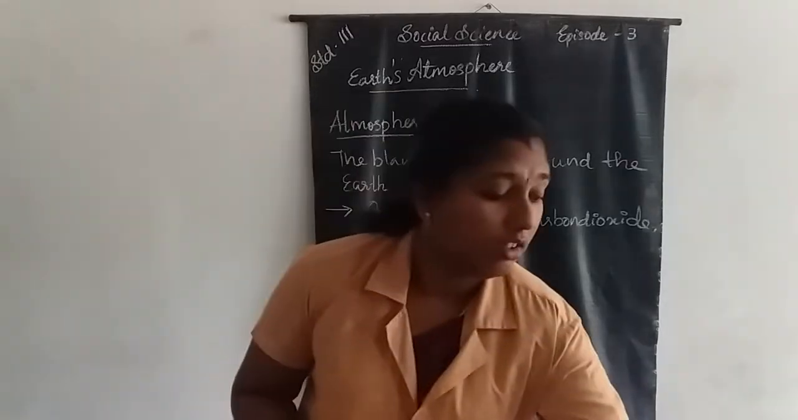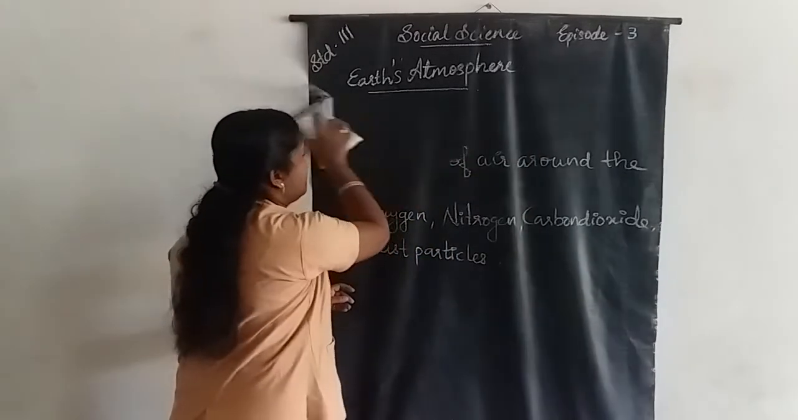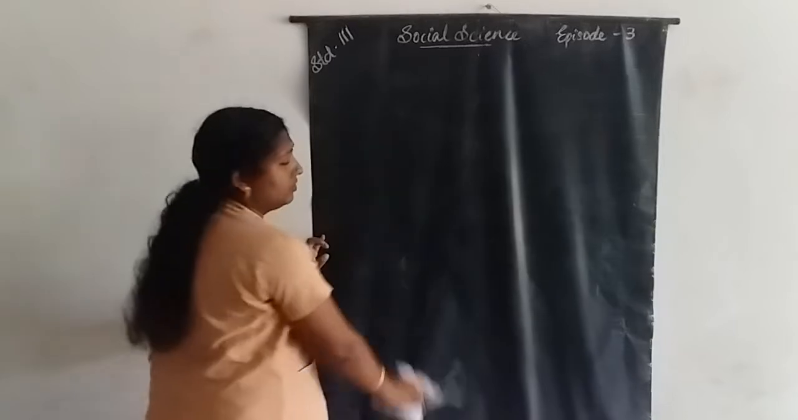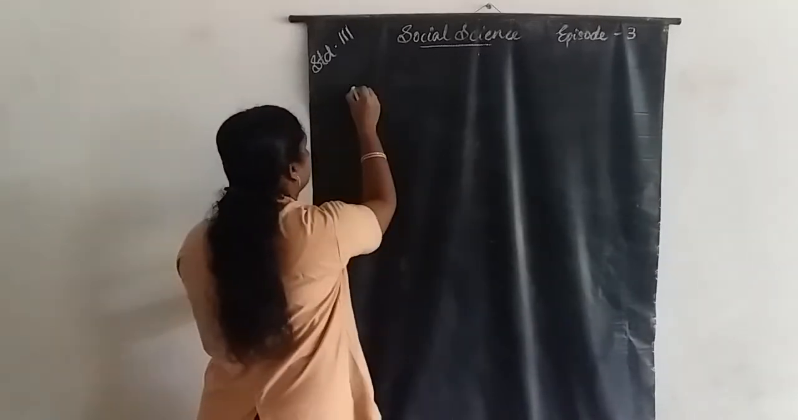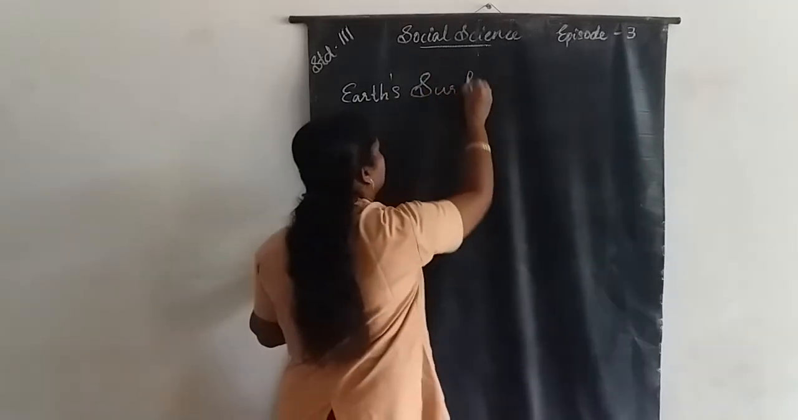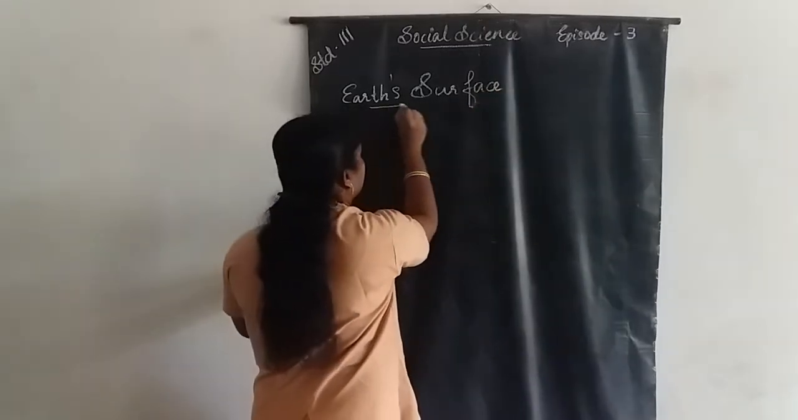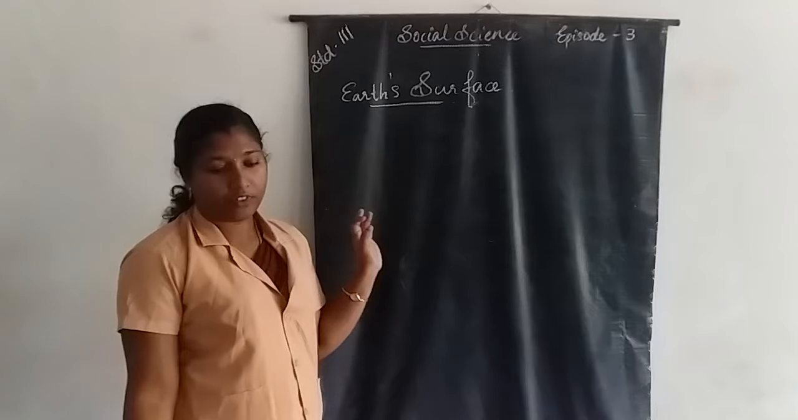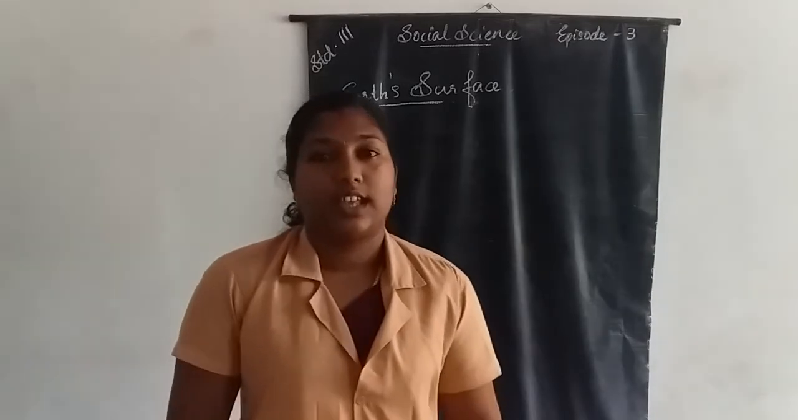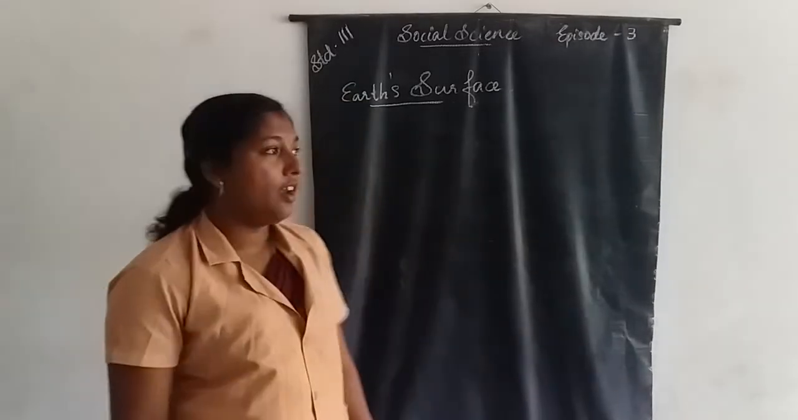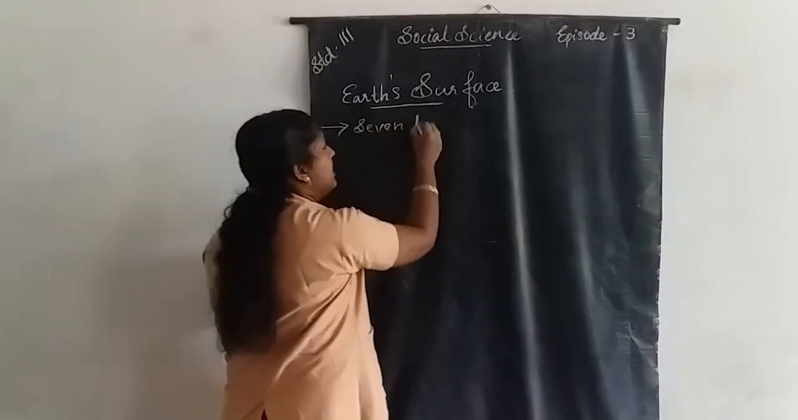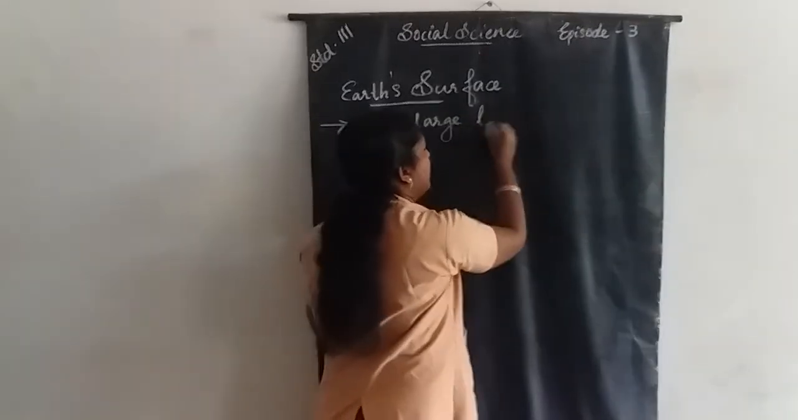Next one is Earth's surface. The Earth's surface consists of 7 large land masses.